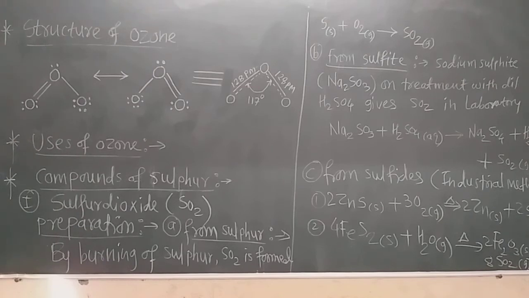Ozone has an angular structure, as shown on the blackboard. There are 3 oxygen atoms. The middle oxygen atom is joined to one oxygen by a double bond and to the other oxygen by a single bond. These are resonating structures, because this double bond can shift in a few seconds.